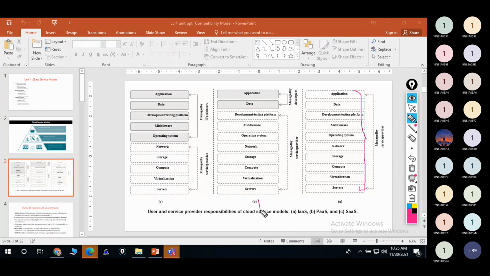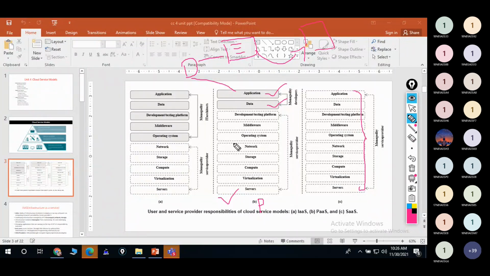So coming to platform as a service. Mainly I said that this layer belongs to developers. What can the developer do? He will be writing the code, using some Python or Java. He will have the application, the coding, the data. After that he wants to run that code, but he doesn't have those particular softwares on their machines, right?